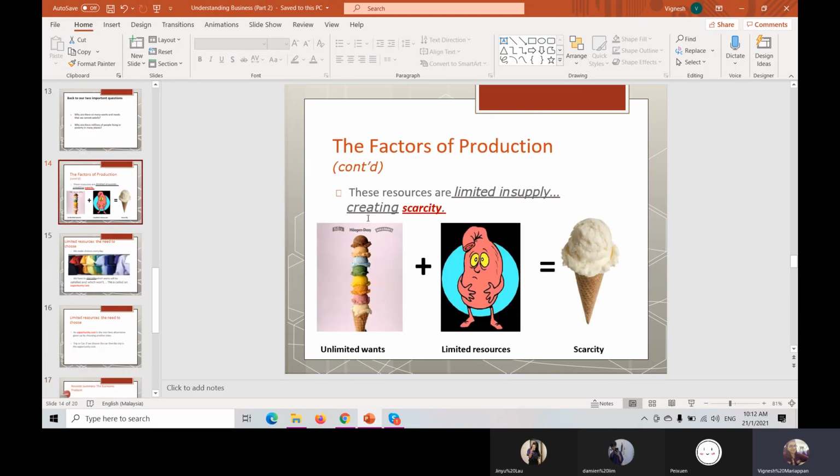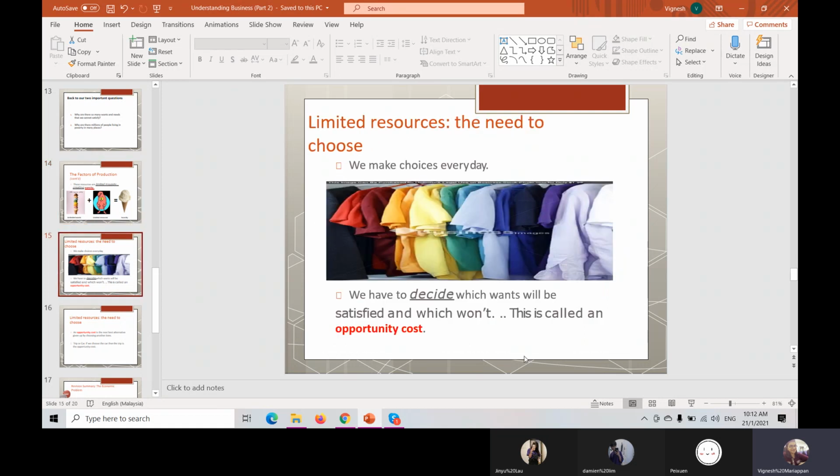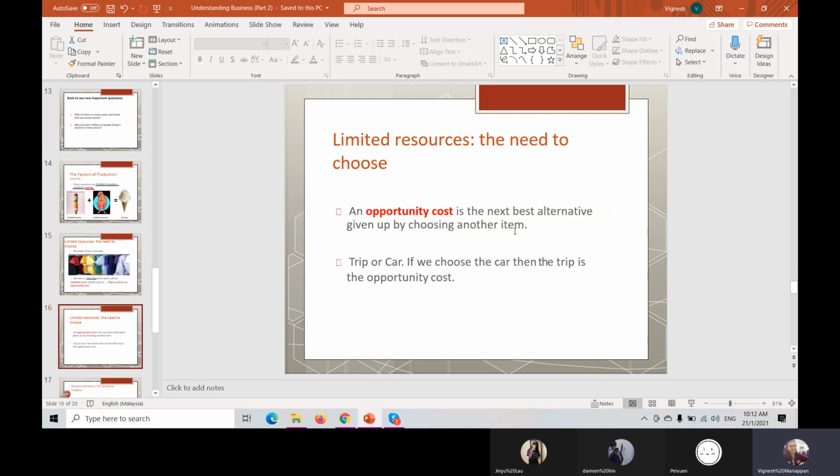Class, teacher said when we have unlimited wants but the resources are limited, scarcity will happen. When scarcity happens, we have to make a decision which one we want to have, which one we won't. So we call it an opportunity cost. Let's say a trip is your unlimited want. Car also is an unlimited want.